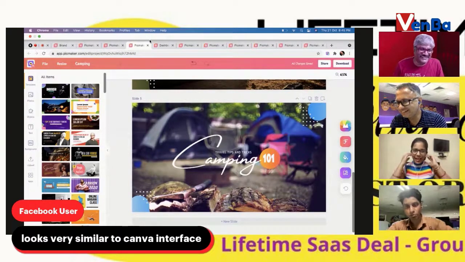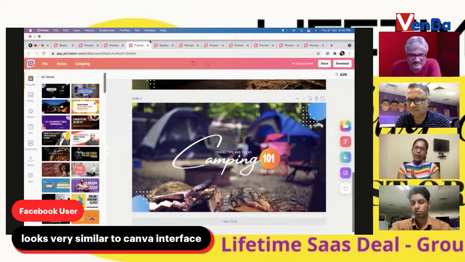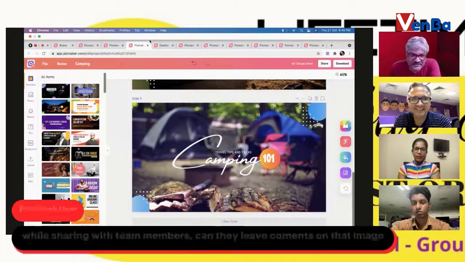So yeah, if I can add to that, Microsoft has Word and Google has Docs, and most of the features, the way you navigate around both of these, are very similar. I think it's a good market practice to make sure that tools stay user friendly. Even when you look at Buffer and any other social sharing platform like Hootsuite, they all have a basic, similar UI. So it's not just Canva and PicMaker that are very similar.